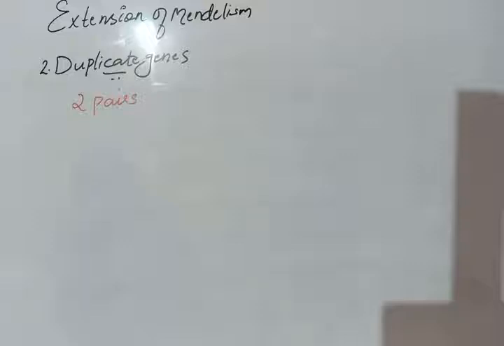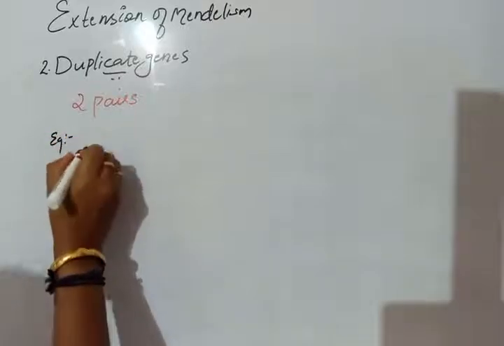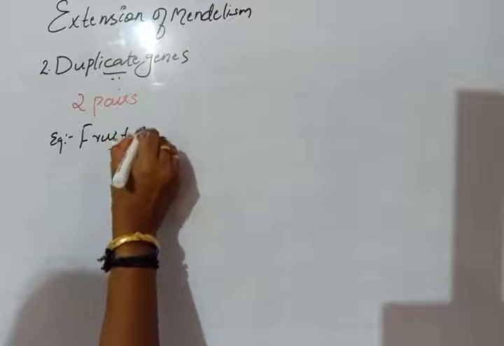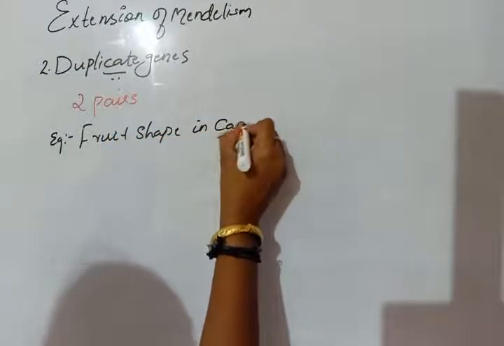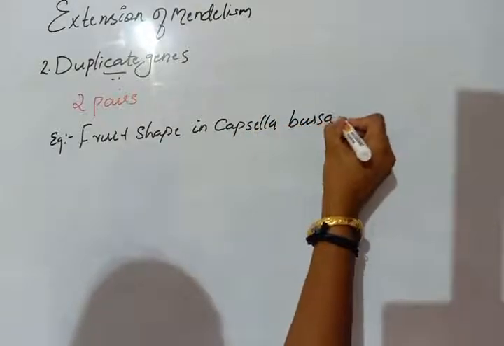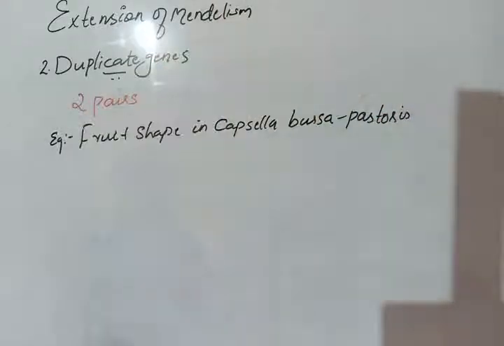Okay, example, fruit shape in Capsella bursa-pastoris. Capsella bursa-pastoris, which is also called shepherd's purse.